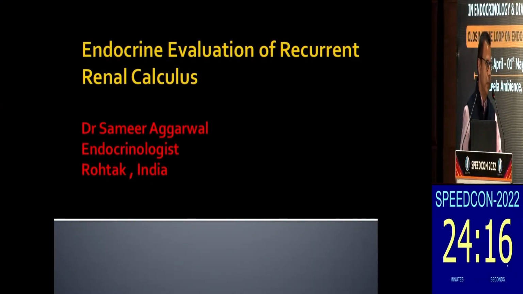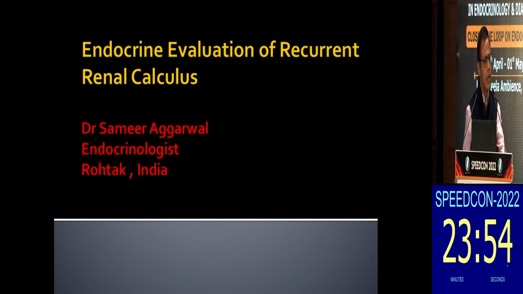So this is an interesting topic, I think, the workup of renal calculi, which we learned when we were doing our DM in the All India Institute of Medical Sciences. But yes, it's very important, as Dr. Suri was saying. Most of the cases of renal calculi are dealt with by urologists or general surgeons, and physicians also encounter these cases, but we usually write some painkillers and refer them to surgeons or urologists. But do all of these patients who have renal calculus require some metabolic workup?